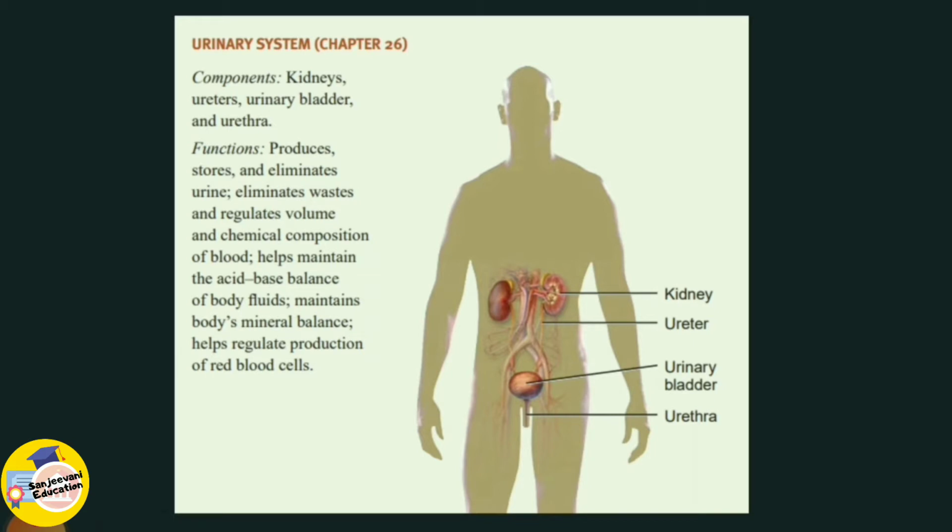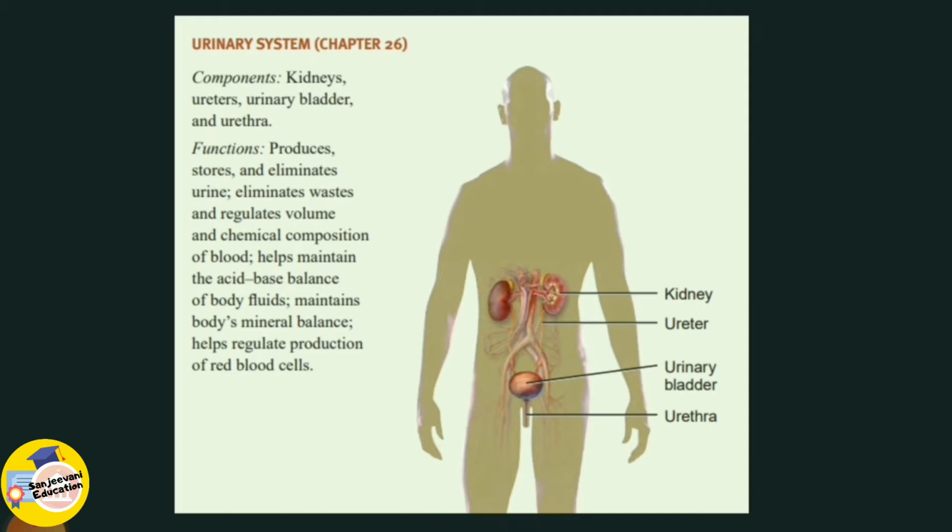So what happens, guys, is that we intake nutrients and food, and these nutrients and foods need to get converted into energy, which happens through the process of digestive system, which we studied just earlier. And while this conversion takes place in our body, several waste byproducts are also created which are harmful for our body, and these need to be eliminated from our body. So the main purpose of urinary system is to eliminate waste from our body.